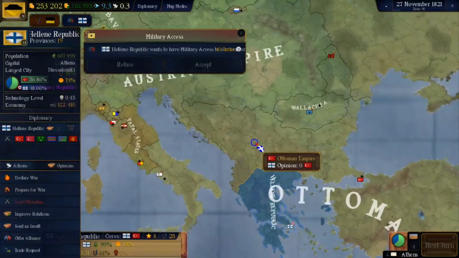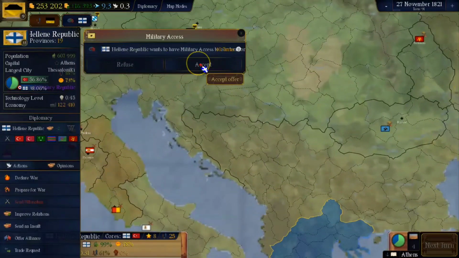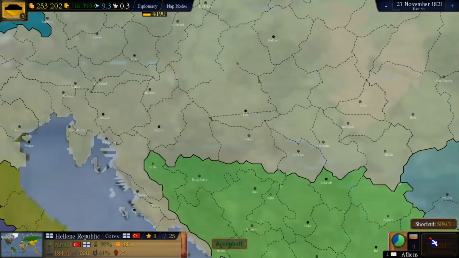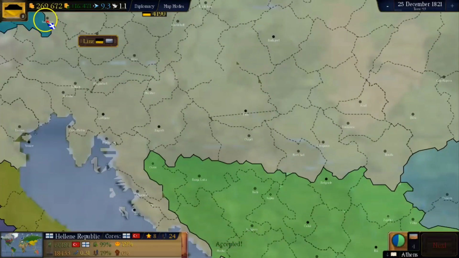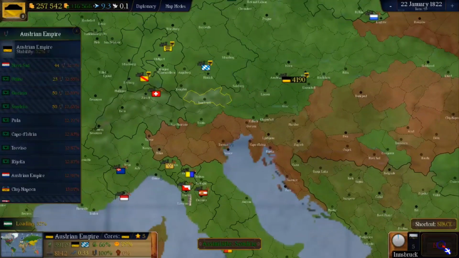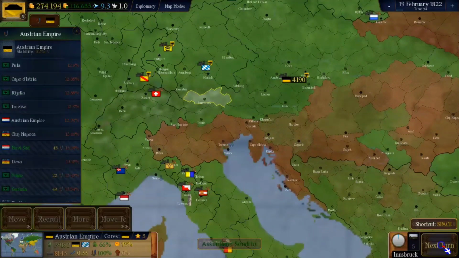And since we want good relations with the Hellenic Republic, we'll accept their military access question. And let's continue to integrate the territories of the Austrian Empire. A bit at a time, but it's important to just get it right.